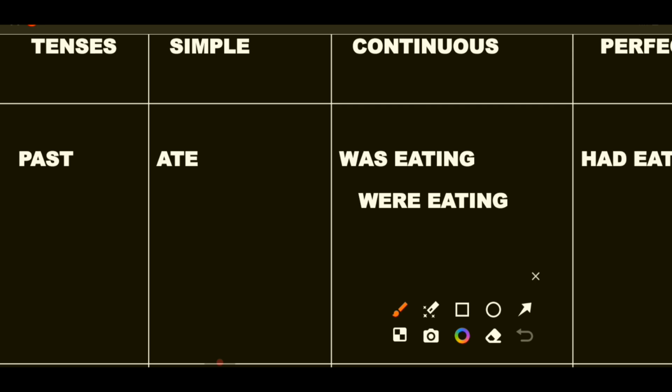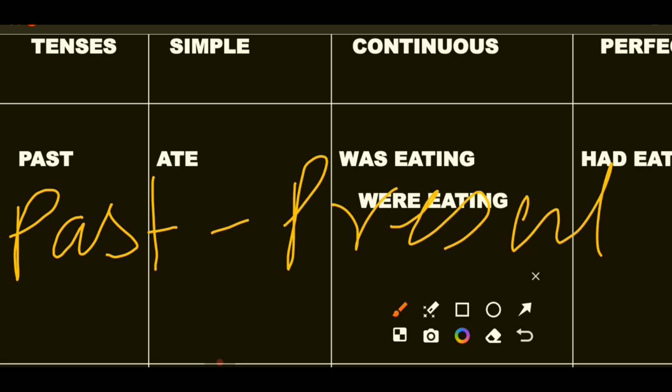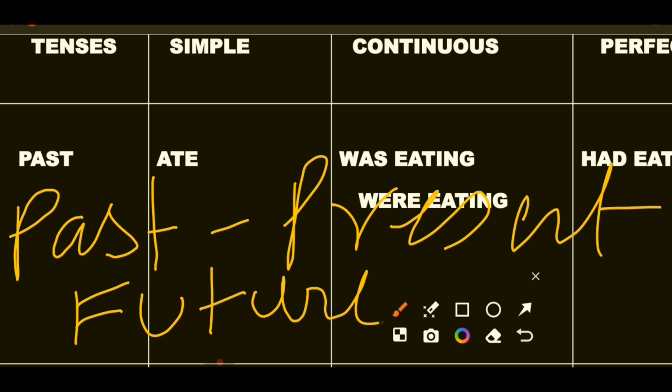As I had promised, I have come with the video on learning about tenses, the basic tenses. We all know that there are three types of tenses: the past tense, the present, and the future tense. Past, present and future. I hope you already know the meaning of past, present and future.